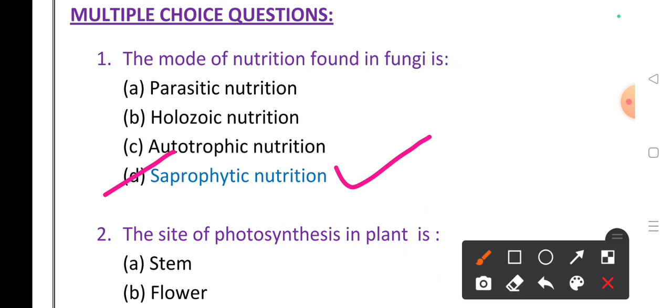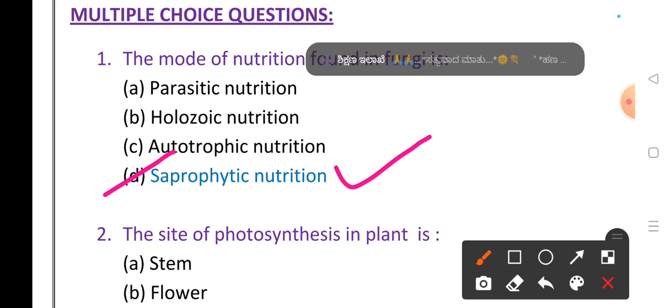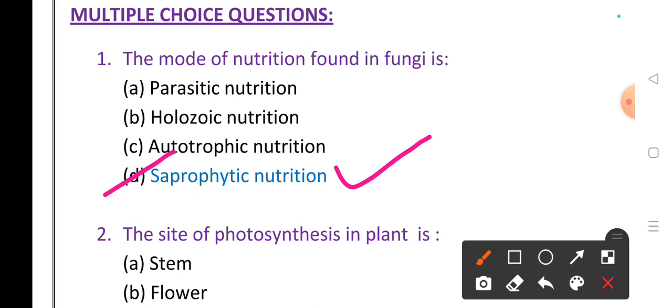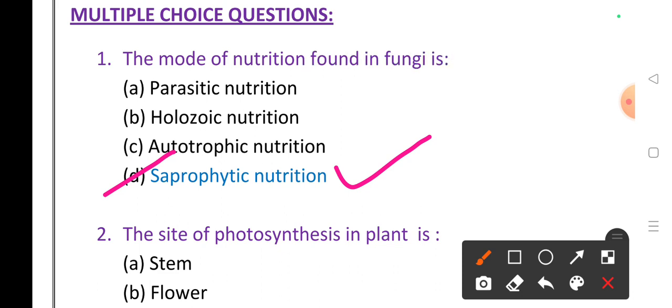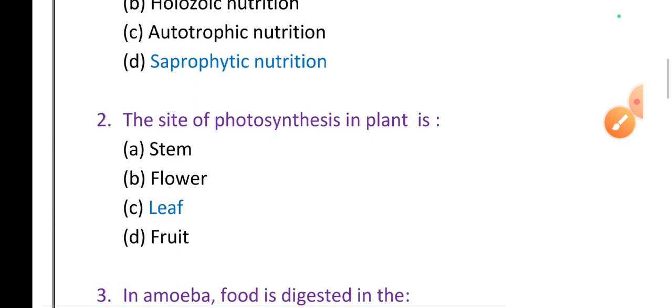Then holozoic mode of nutrition. It's the ingestion of solid or liquid materials and directly digesting them inside the body. It is called what? Holozoic mode of nutrition. Then parasitic mode of nutrition. Parasitic mode of nutrition is nutrition that occurs by depending on another organism's body, or leading a life inside another organism's body. It's called a parasitic mode of nutrition. That's why it's the right answer.